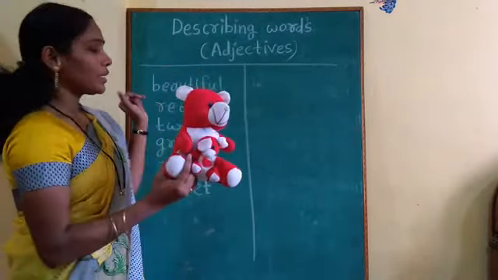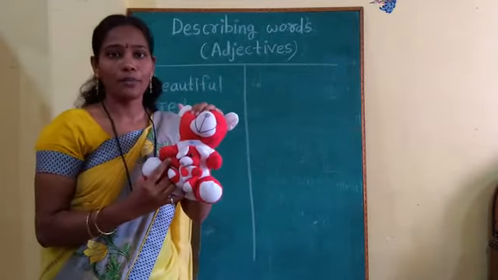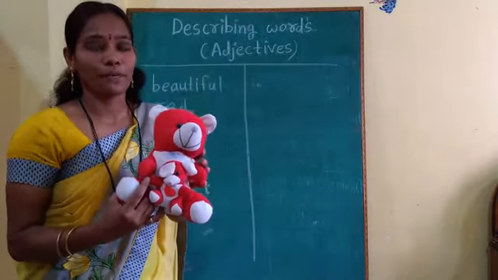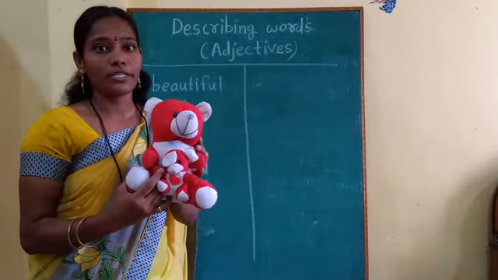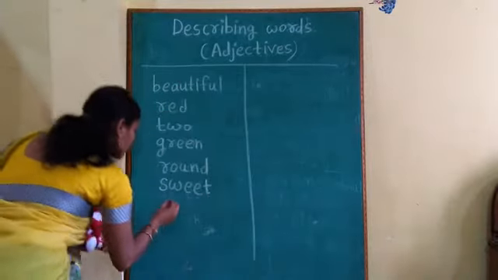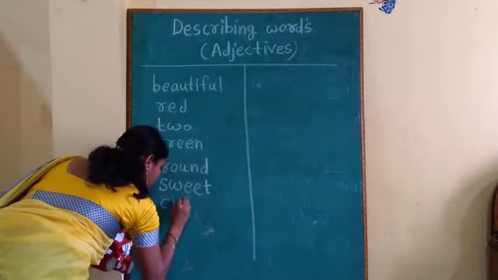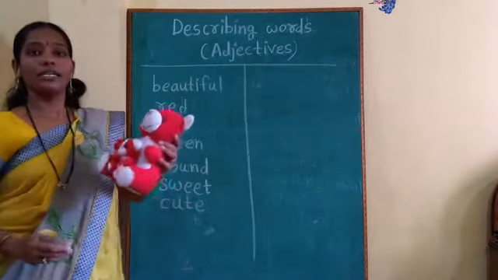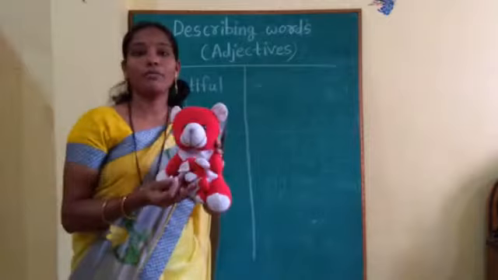Red already we have taken. We don't want any color now. We want to describe this doll by using some different word. Can you tell me any other word for this? It's a very cute doll. Yes, very good. So we can use here word cute. C-U-T-E, cute.